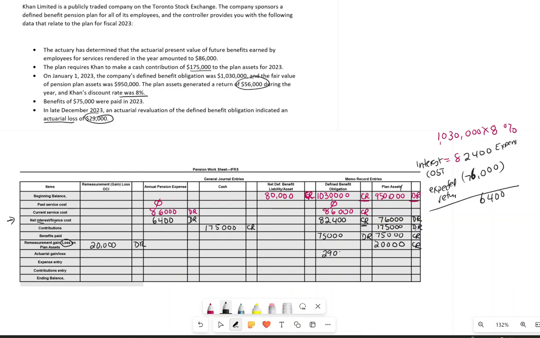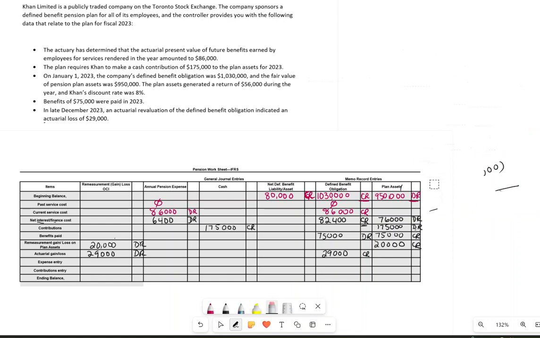The loss is 29,000. And if it's a loss, it will be a credit on this side, and what we're going to do on the other side, it will be my debit. Again, because the company is following an IFRS standard, that's why it is going under the remeasurement gain and loss. If it wasn't following that, everything would sit under the pension expense, because ASPE companies do not have a remeasurement gain or loss in OCI. So now once we have done everything that we needed to do, our next step is to do the entry.